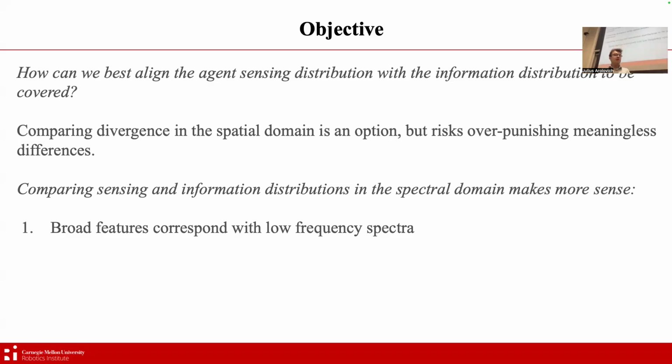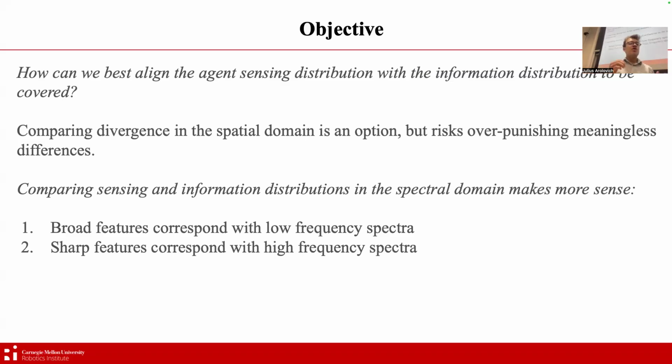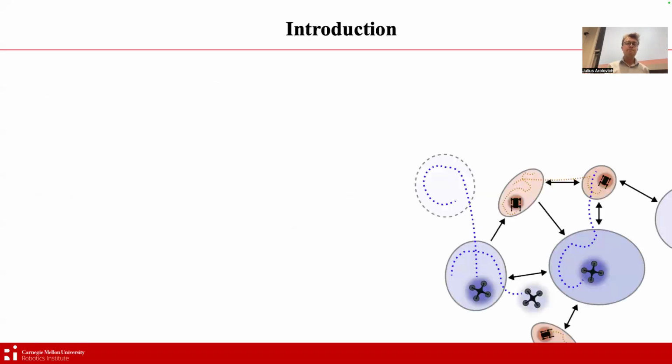So if you consider an information distribution, we see broader features will correlate with lower frequency spectra, and sharper features will correspond with higher frequency spectra. And so if we actually analyze that, we will do more towards matching agents with the properties of their sensing distribution, with the structural features of the information distribution, rather than nitpicking at each individual difference between the two. And so that's the motivation for why we end up doing things in the spectral domain, and we'll go into how we do that now.